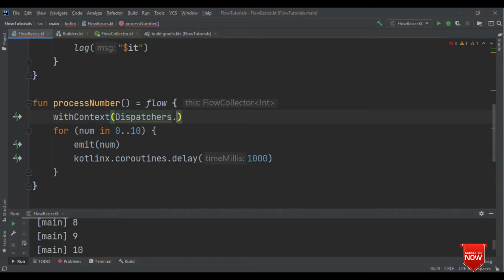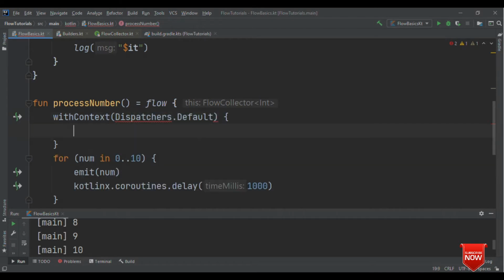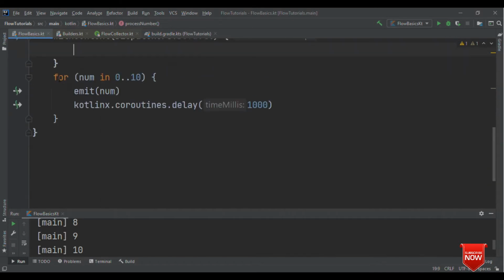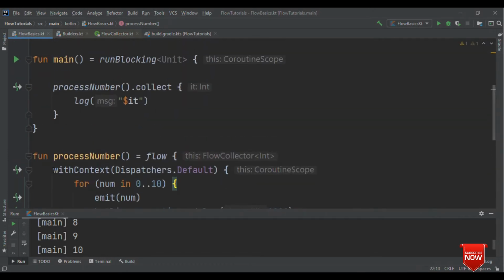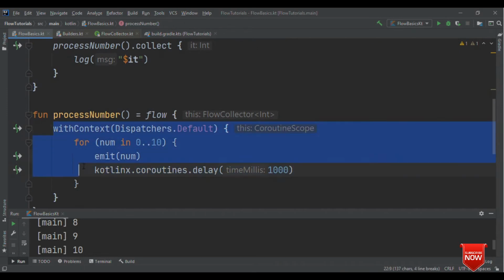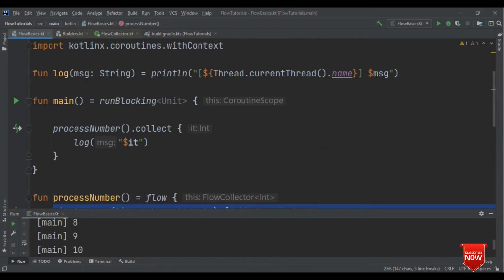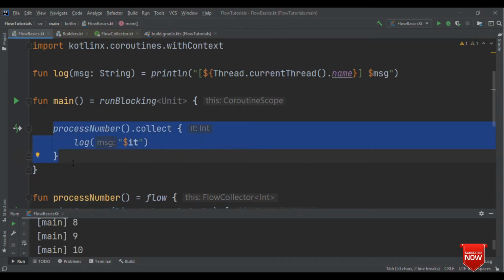Dispatchers.Default, what you should do is use one of the operators for that. So this is really not the recommended approach. You should not do that. It's all because of context preservation. Flow does context preservation, which means that in whichever context collect is called, in the same context this flow builder will also run.